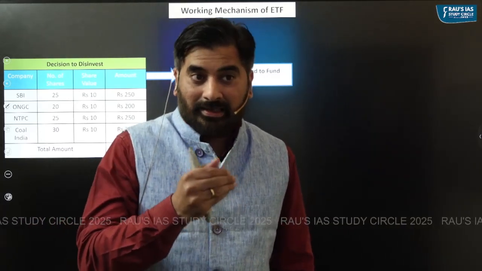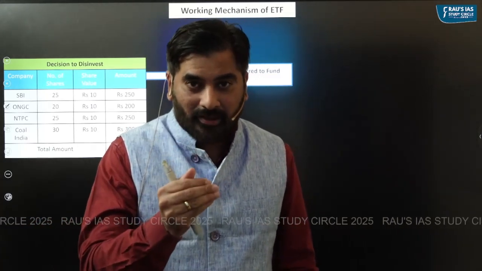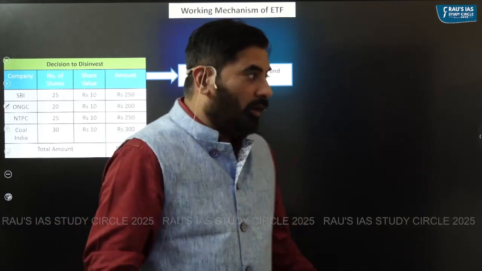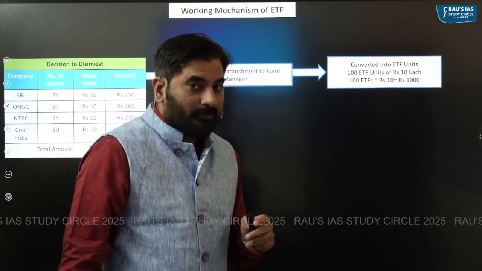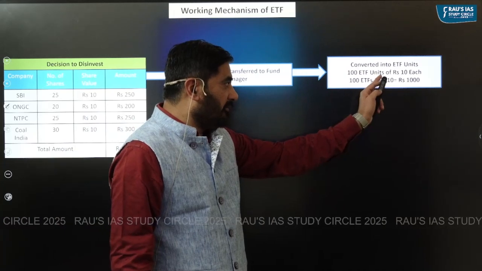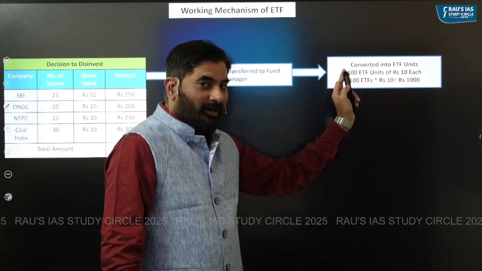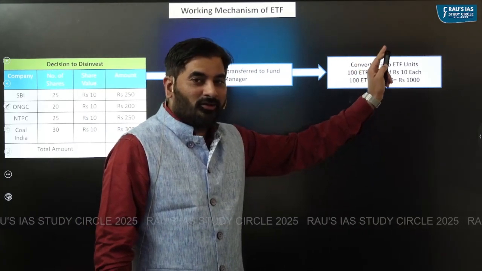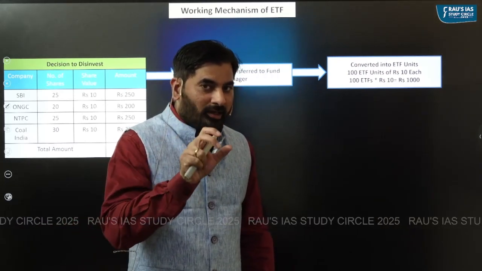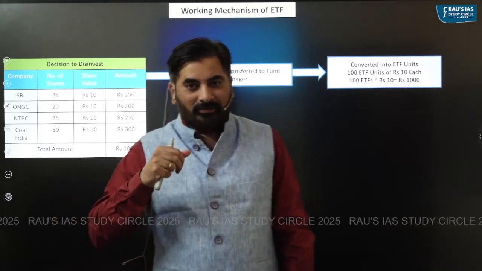Let's say it converts these shares into 100 ETF units, and the value of one ETF would be equal to rupees 10. So 100 ETF units into 10, that is rupees 1000. The fund manager will sell 100 ETF units at rupees 10, get 1000 rupees and give that 1000 rupees to the government.